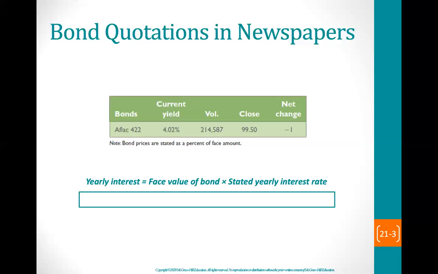The yearly interest on a bond is calculated as the face value of the bond times the stated annual interest rate. So the face value of the bond is $1,000 and the stated rate is 4%. So the annual interest is $40.